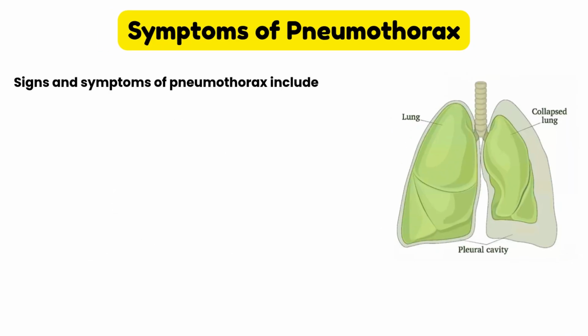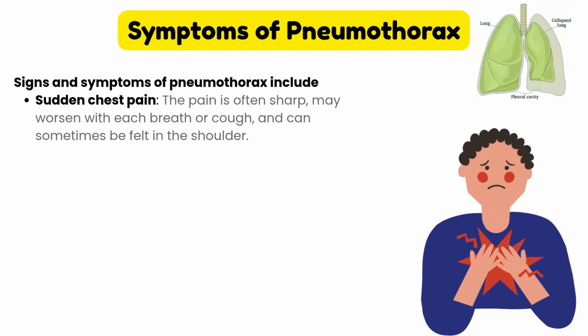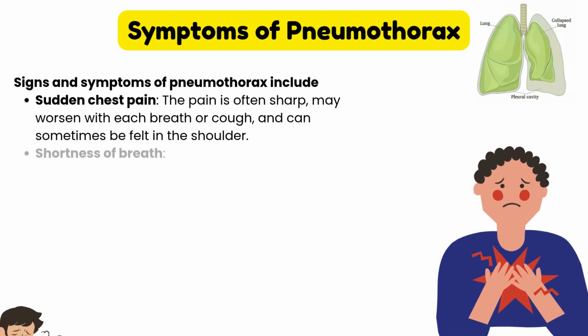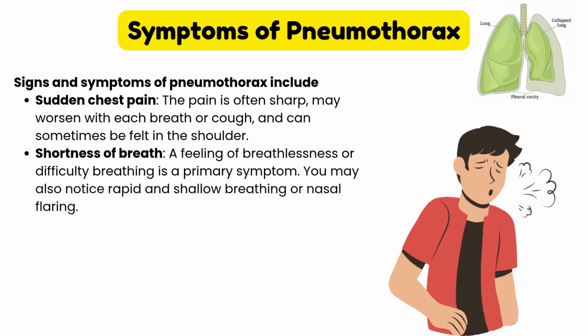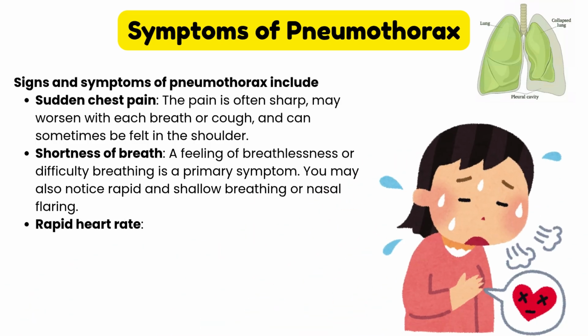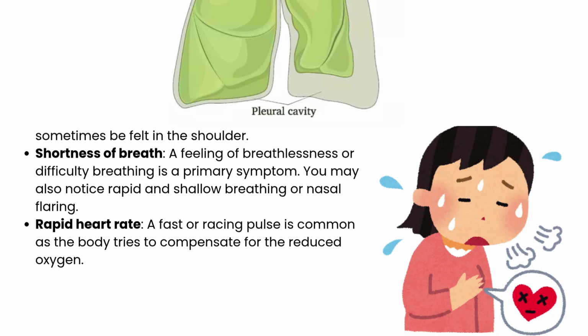Signs and symptoms of pneumothorax include sudden chest pain. The pain is often sharp, may worsen with each breath or cough, and can sometimes be felt in the shoulder. Shortness of breath. A feeling of breathlessness or difficulty breathing is a primary symptom. You may also notice rapid and shallow breathing or nasal flaring. Rapid heart rate. A fast or racing pulse is common as the body tries to compensate for the reduced oxygen.